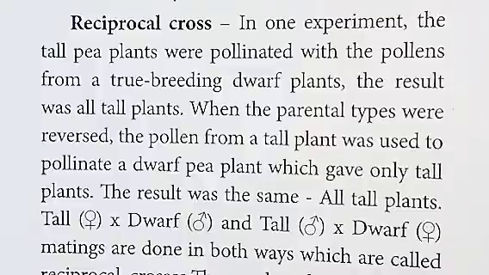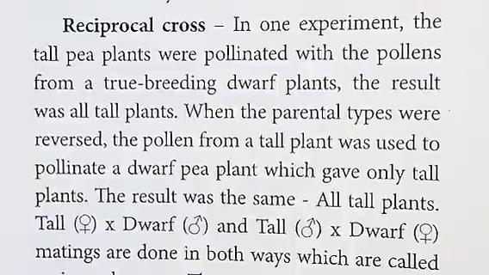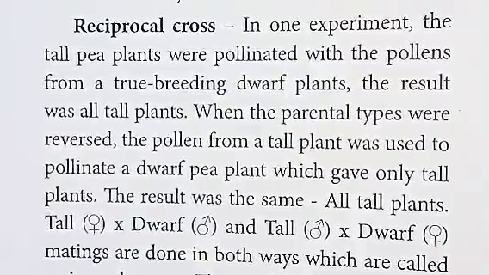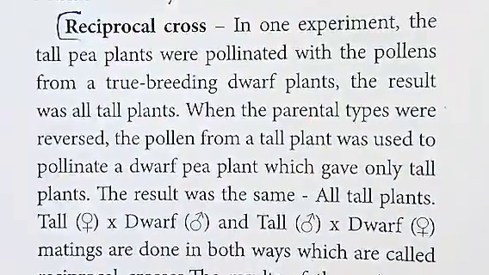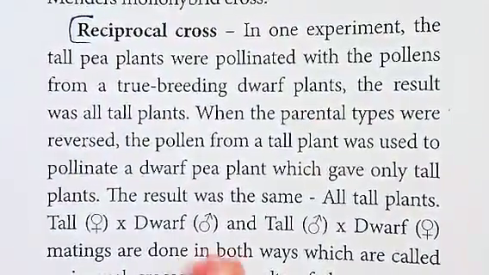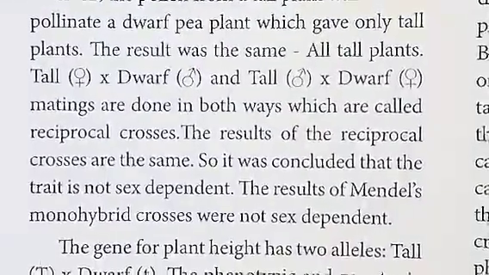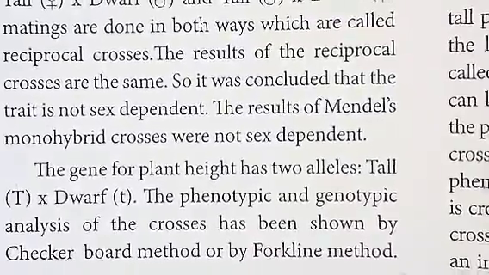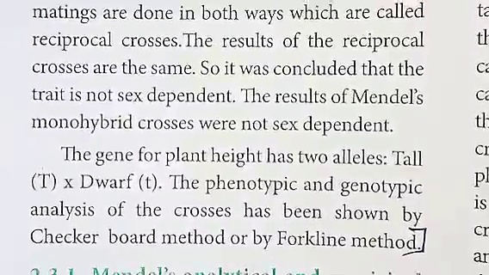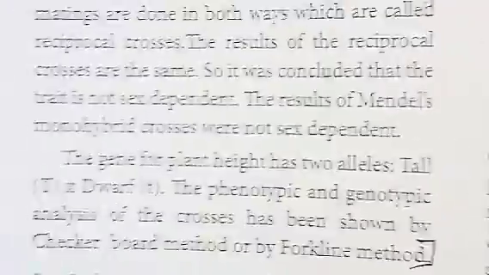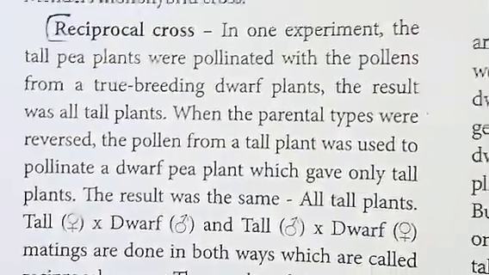Next, third question: what is reciprocal cross? In page number 36, the answer starts from here, reciprocal cross. From here, in one experiment, the tall pea plants were pollinated, from there till this paragraph ends, till the Forkline method. This is the answer for reciprocal cross. I'll show you slowly.